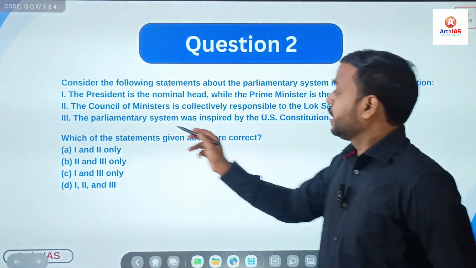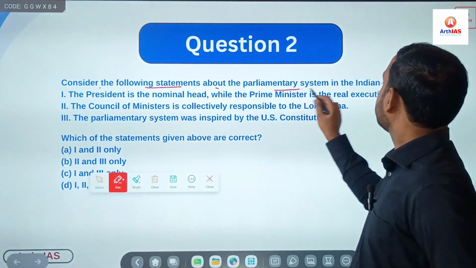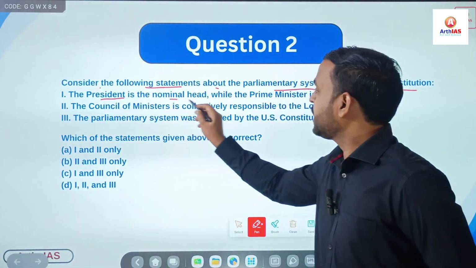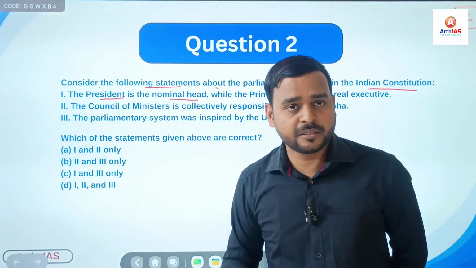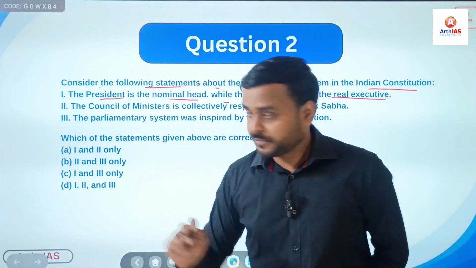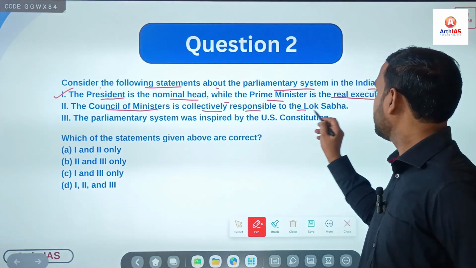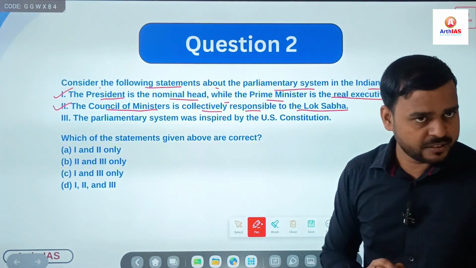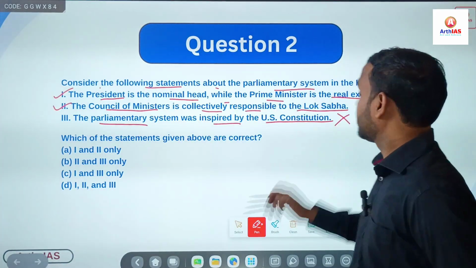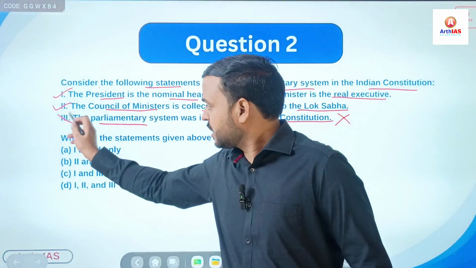Now, second question. It says, consider the following statements about parliamentary system in the Indian Constitution. First, the president is nominal head, obviously, nominal head or de jure head, while the prime minister is the real executive head or the de facto head. Correct? Second, the council of ministers is collectively responsible to the Lok Sabha. Straightforward statement. Correct? Next, parliamentary system was inspired by US Constitution. No, it was inspired from British Constitution, not US Constitution. Right? So this is incorrect.